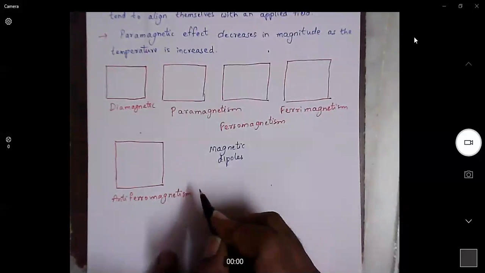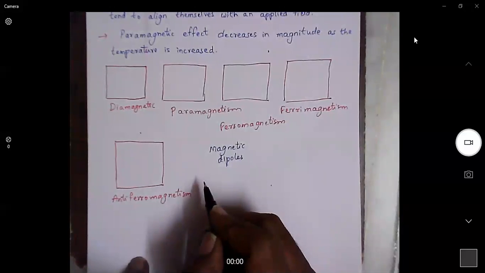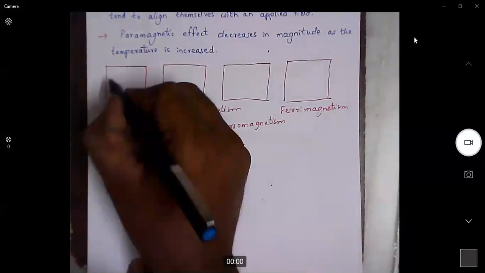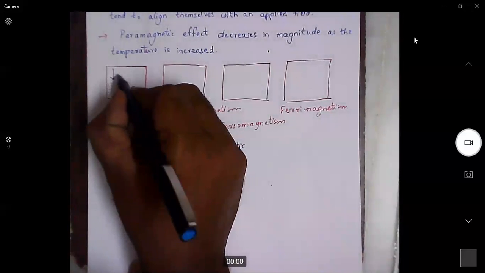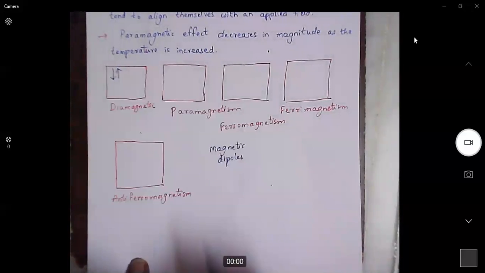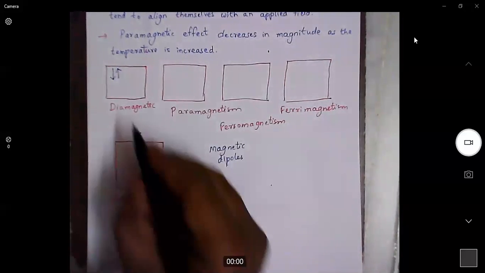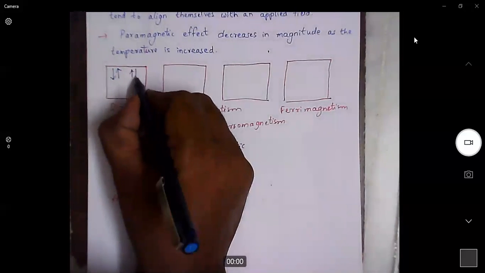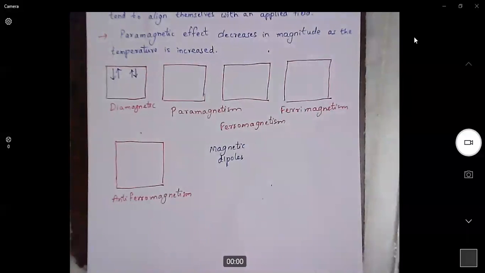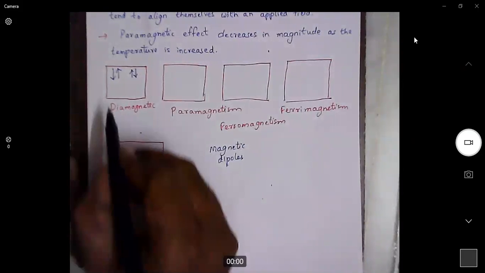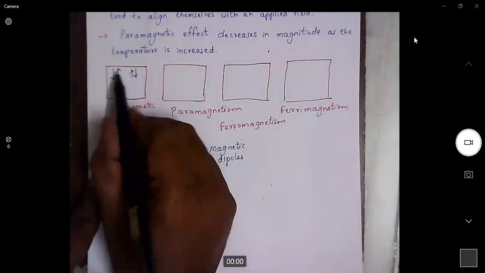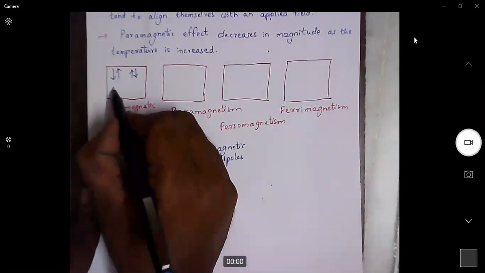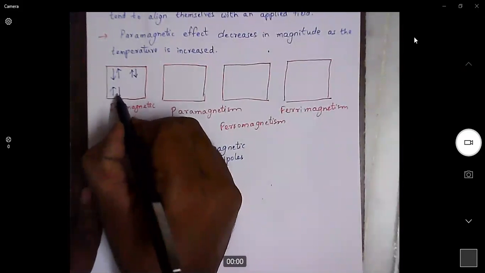In a diamagnetic material, all these magnetic dipoles will be arranged in pairs. So if one magnetic dipole is aligned upwards, another will be downward, so that the resultant magnetism will be zero.